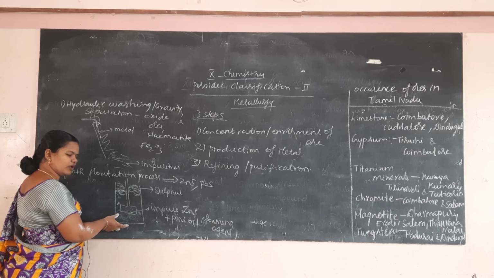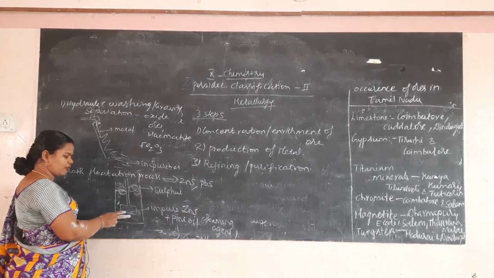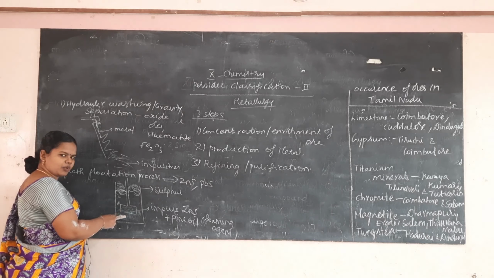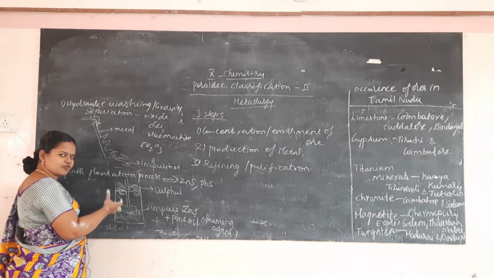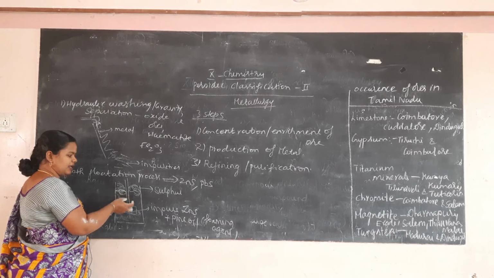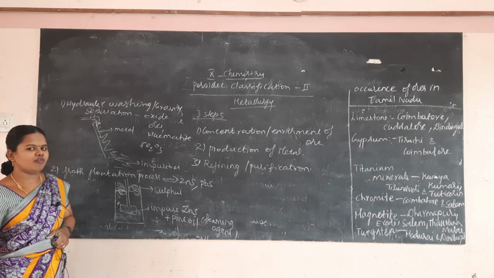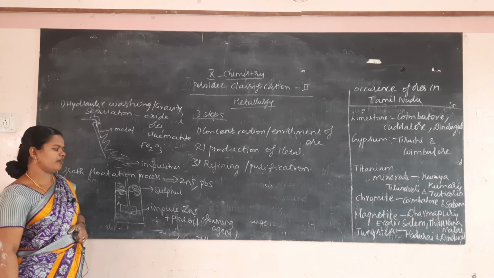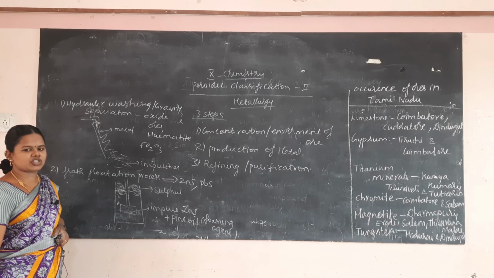Here this ore is taken and mixed with pine oil. Pine oil is the frothing agent or foaming agent, and then a compressor was placed and air is passed through it. When you blow the air it will cause froth, and the froth will come to the surface of the beaker. Then the sulfide particles will stick on to the froth. Then the froth is skimmed off, washed, dried and used for further purposes. This is known as the froth flotation process.